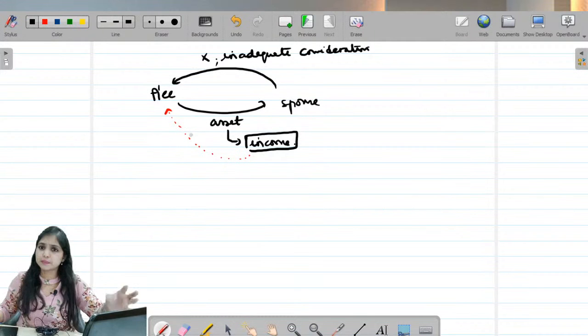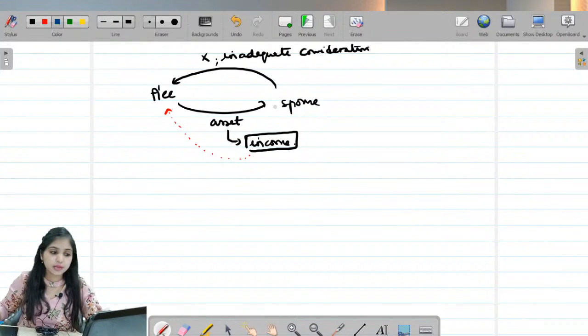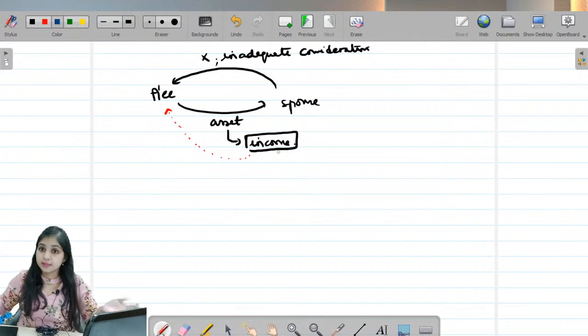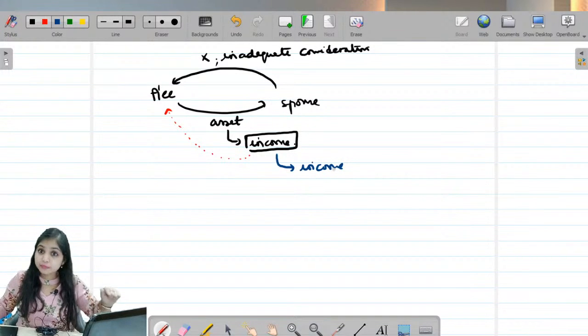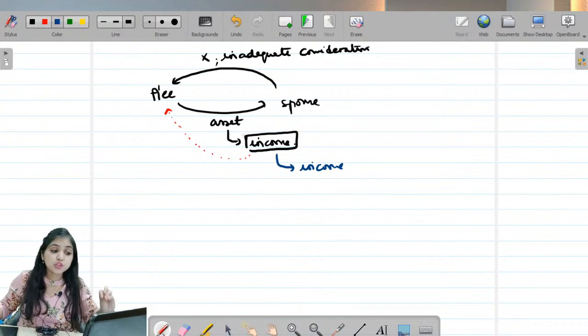This is a simple principle, but under this itself there are 2-3 small points. Point number 1. If this income is further invested, and from this income some more income is earned, that income will not be clubbed. Why? I am supposed to club only income from the transferred asset.